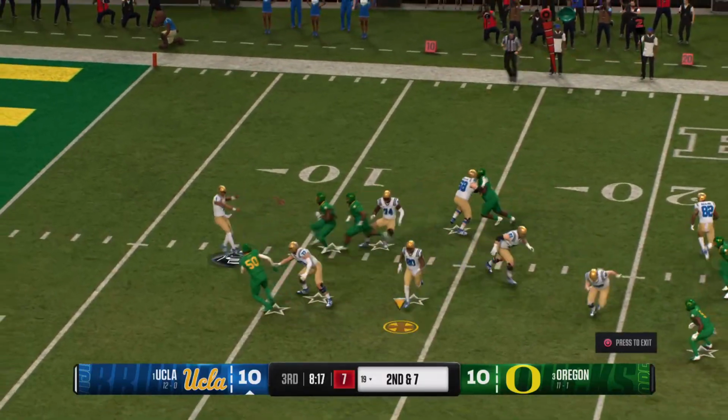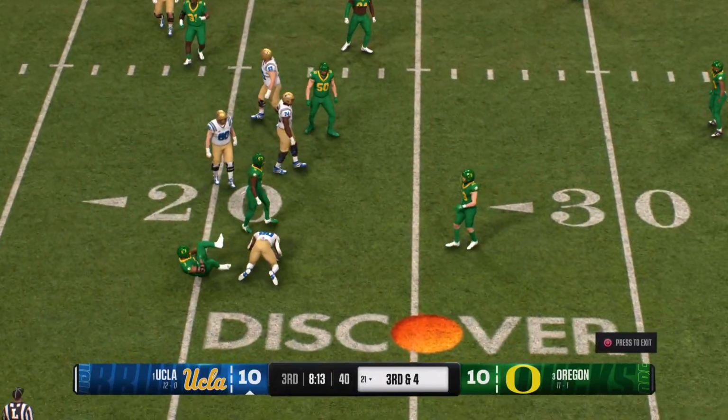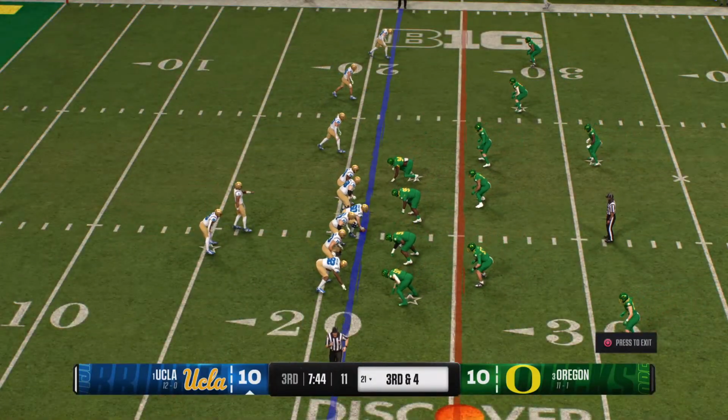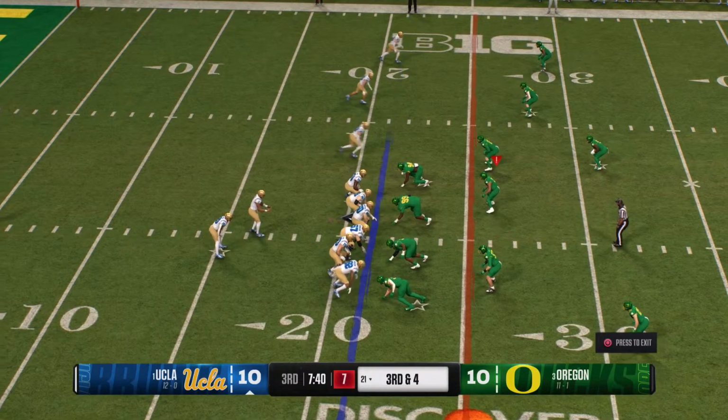And the quarterback drops back looking for an open man. Here's a screen pass to the running back. Good job of the defense to fight through the blocks on that screen. He's short of the first down marker. Crucial third down play after that completion.